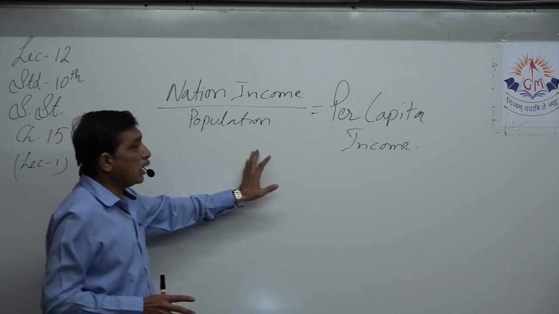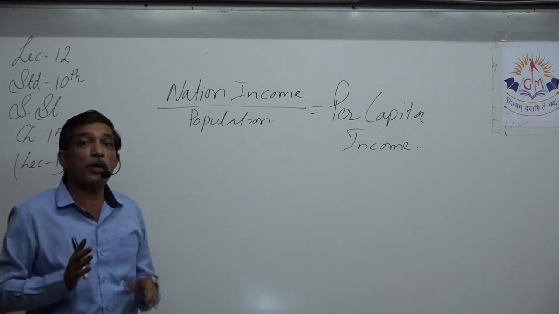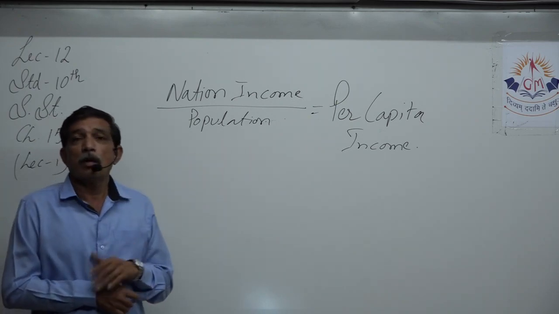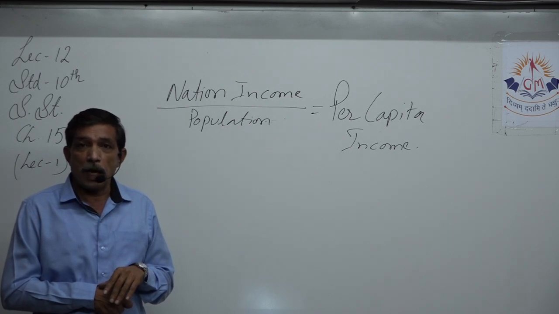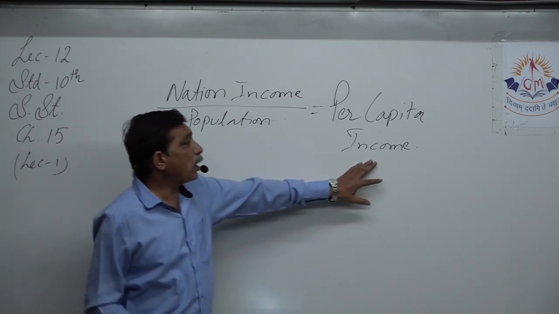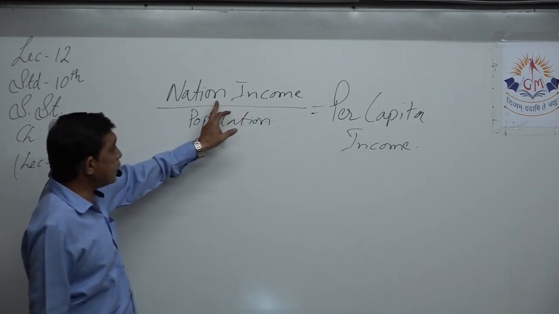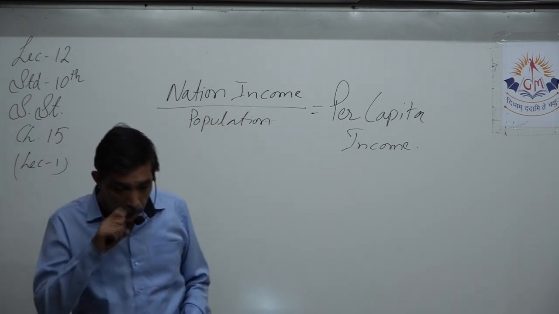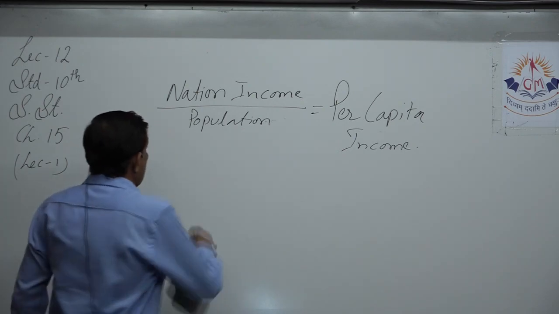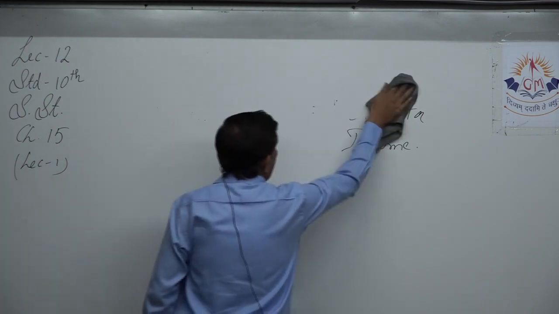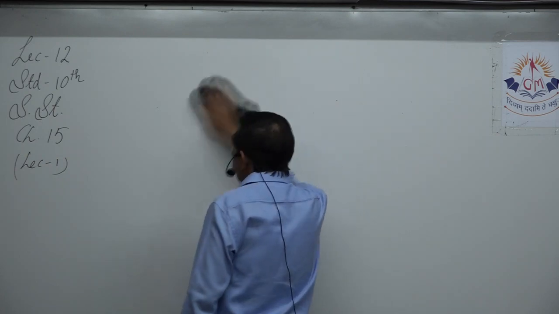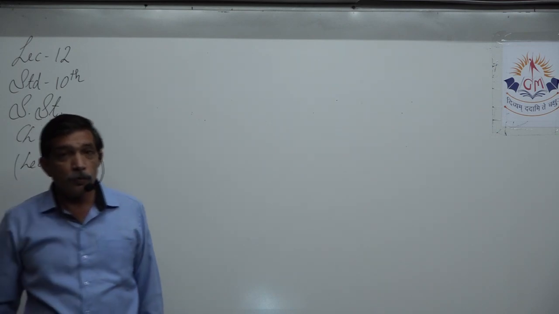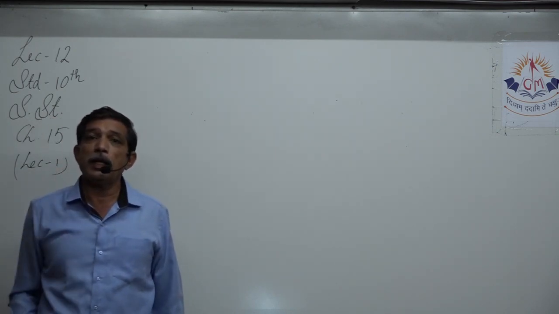But here we want to know per capita income, per citizen, per head, what is the income? This is the formula for that. How do we come to per capita income? It is the national income divided by population that gives you the per capita income. So the more the national earning, the more the national income, the more the per capita income.